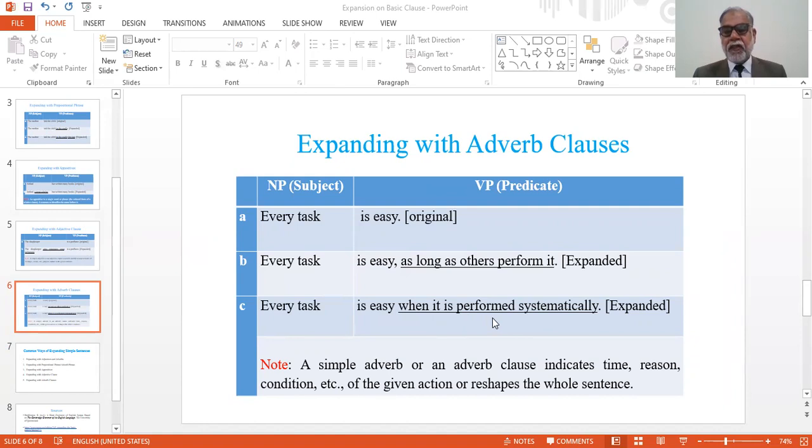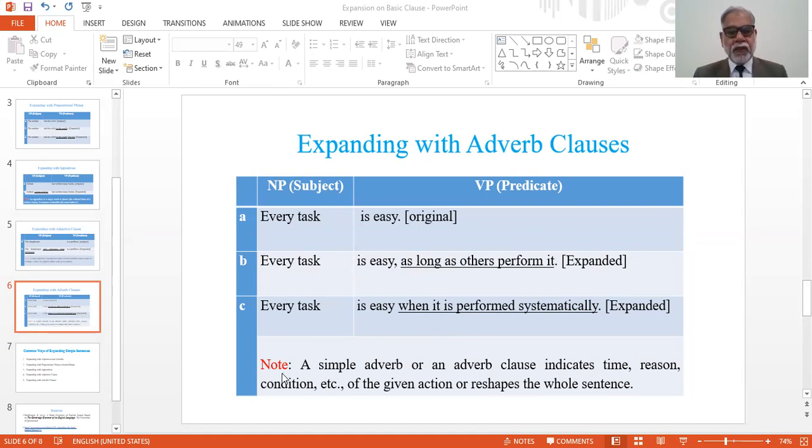And look, this adverb clause brings a disciplinary, a professional color to it. This does not bring social color, it brings a professional color. So this is the benefit of expanding a sentence with the help of adverb clauses.